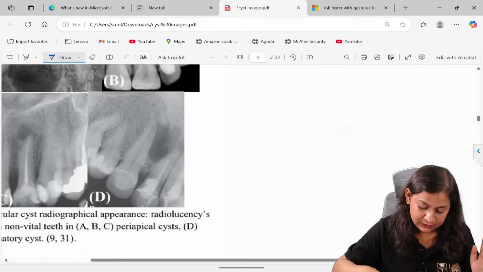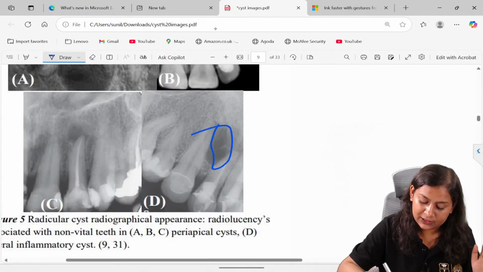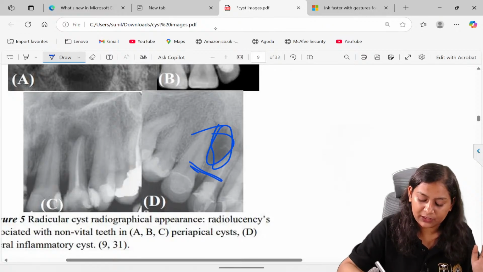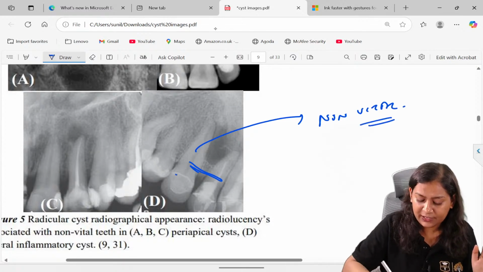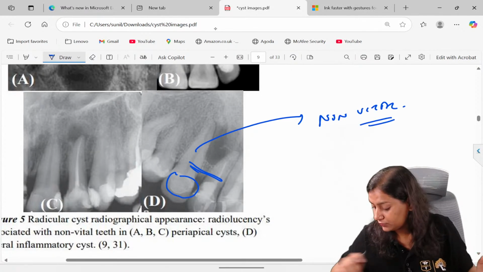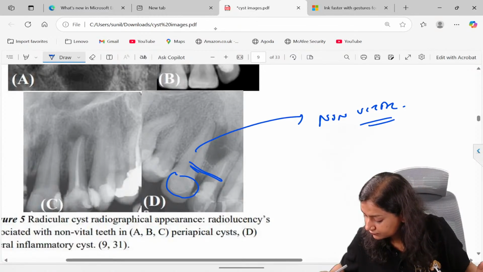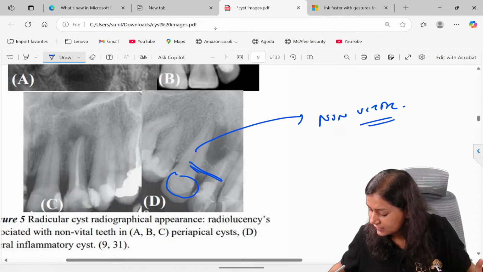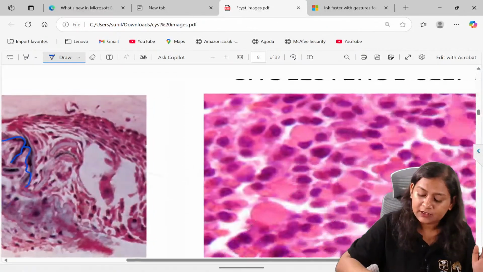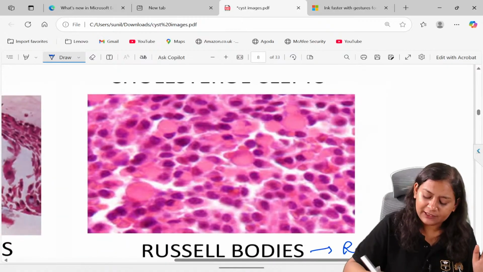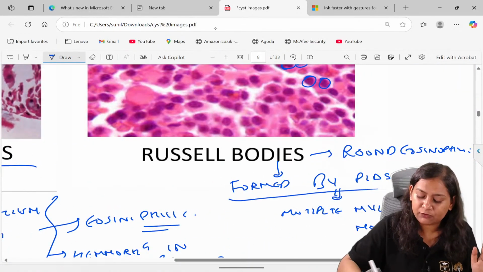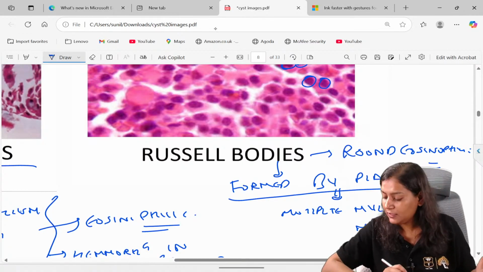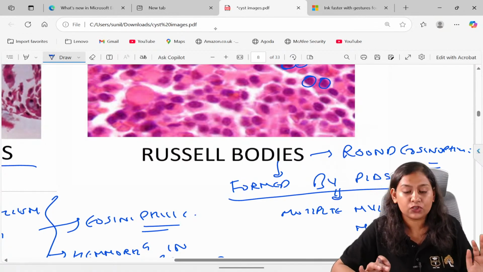See this. This is the lateral radicular cyst which is present between two teeth. And remember, the tooth has to be non-vital. See, there is a restoration present in the tooth. Russell bodies. See, this is a Russell body. It is round, eosinophilic. That's it. It is different from Rushton bodies. It is most commonly formed by plasma cells and seen in multiple myeloma. You will see this in detail in your general pathology.